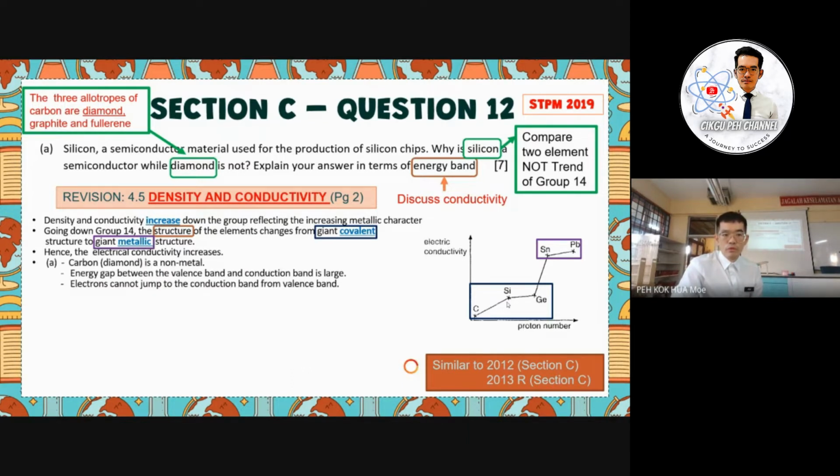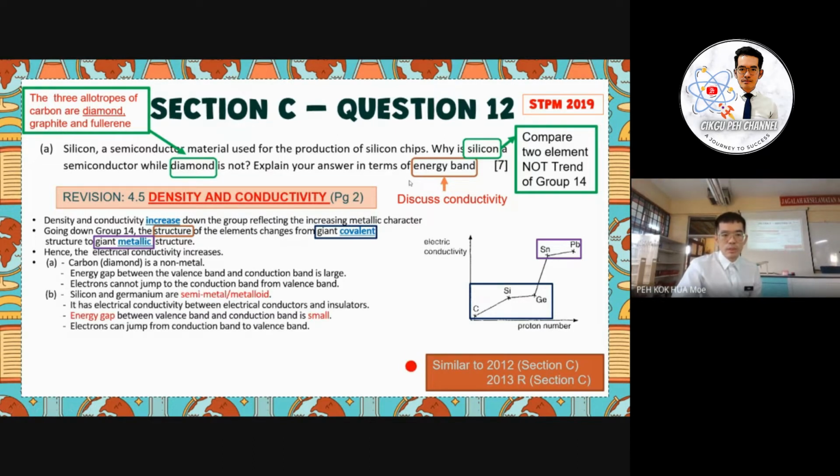If we discuss diamond, it is a non-metal, and the energy gap between the valence band and the conduction band is large, so the electron cannot jump to the conduction band from the valence band. This one you have to discuss in your answer, because the question asks about diamond and asks you to discuss in terms of the energy band.